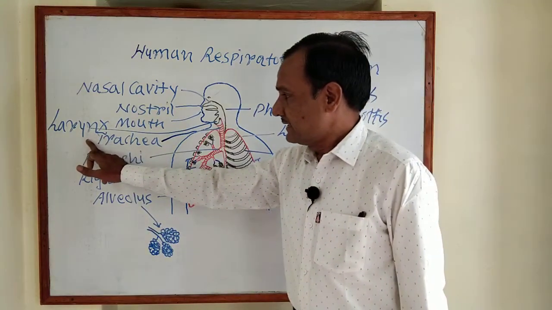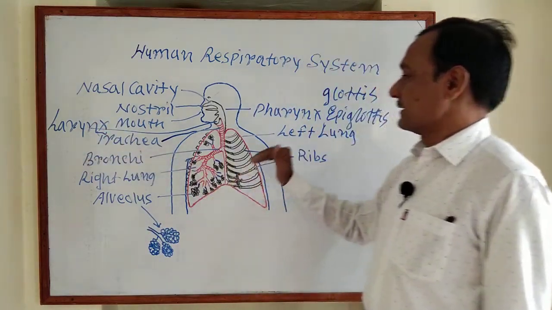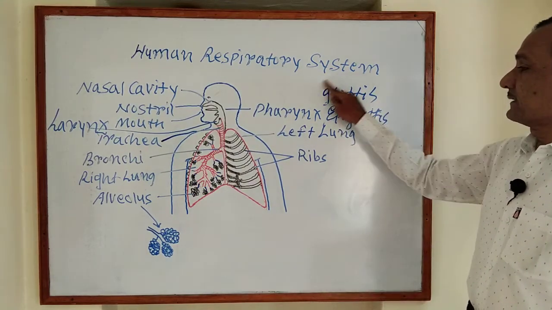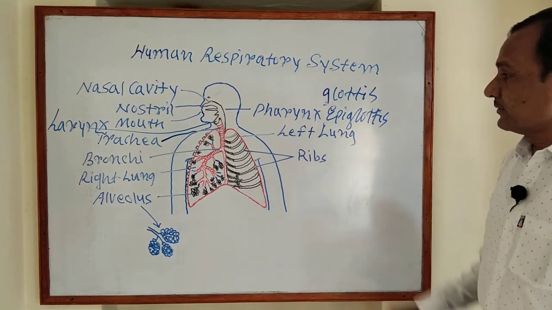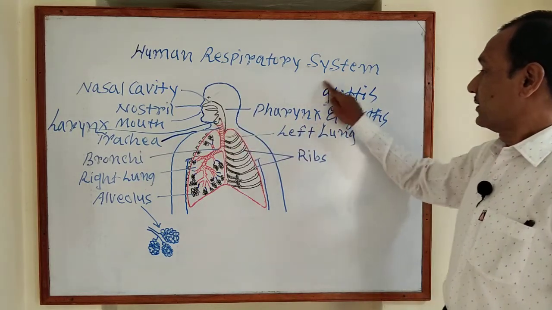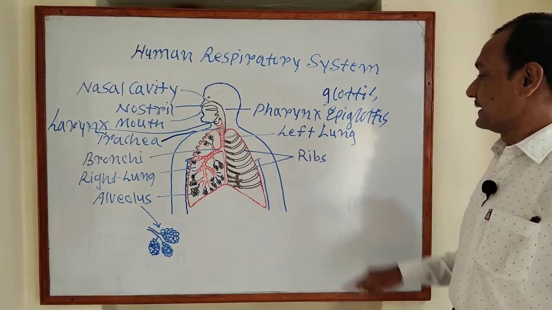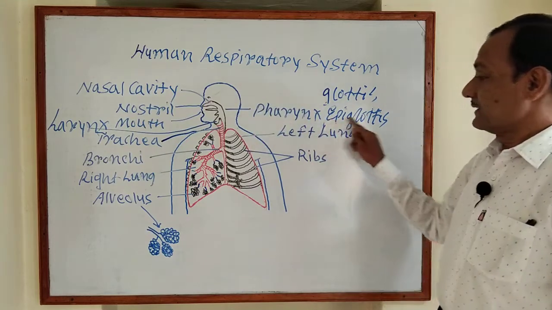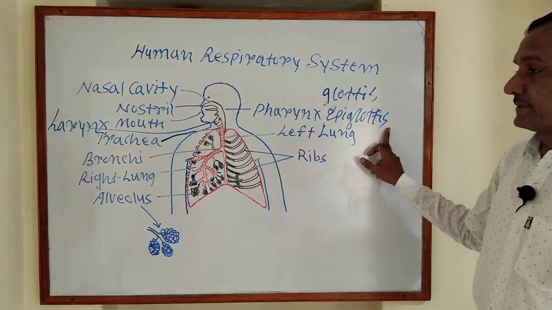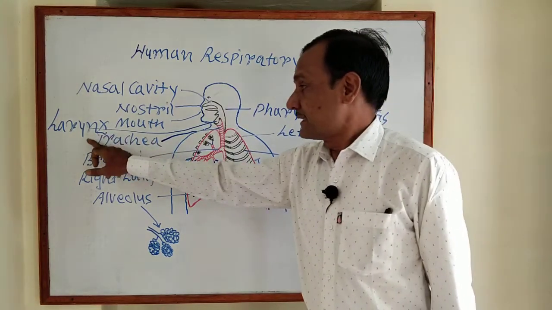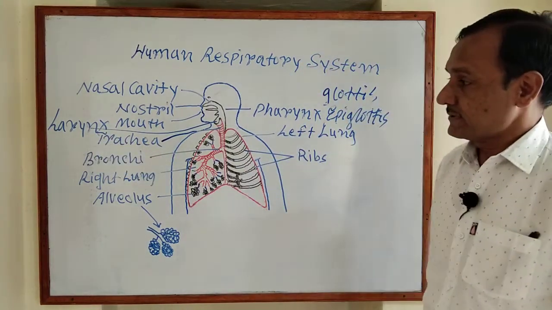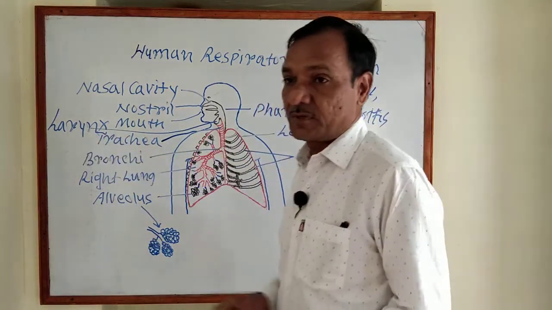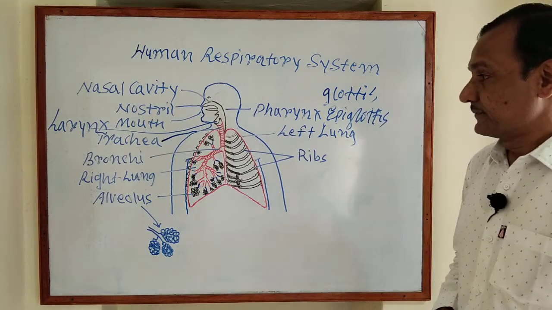Then the larynx opens into the laryngopharynx by an opening called the glottis. That is the opening of the trachea. This glottis is guarded by a leaf-like flap called the epiglottis. The larynx is also called the voice box, because it produces sound.